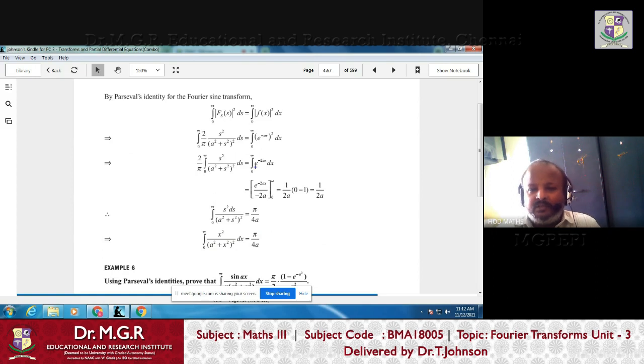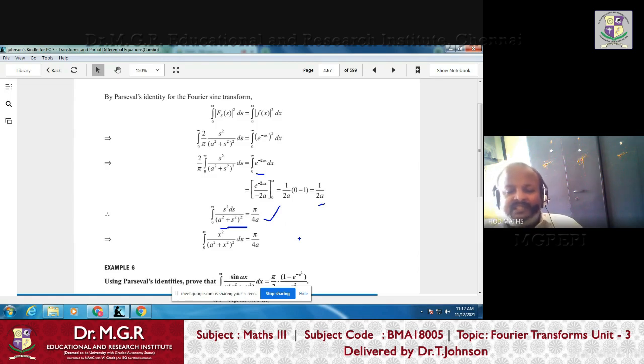So just by evaluating the right-hand side and taking this 2 by pi to the other side, we easily found this integral. Otherwise, finding this integral becomes a bigger one. You have to work out certain things, then only you can integrate this. But using Fourier transform, particularly Parseval's identity, we can easily evaluate this. Again, I'm telling you this is not the application of Fourier transform. This is some of the applications in mathematics itself.